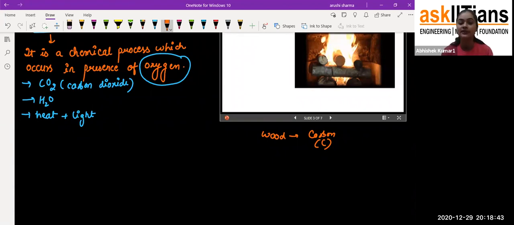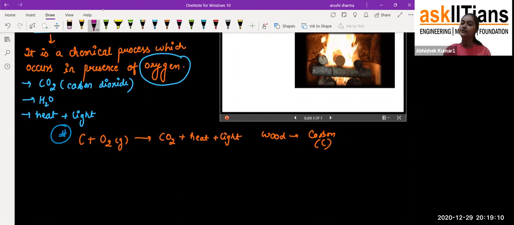If I tell you about the carbon, this is carbon C plus oxygen. Oxygen is a gas which we get from our atmosphere, and then we get carbon dioxide along with heat and light. Now, this reaction is called the combustion process. So now you'll come to know what combustion is. In combustion, the substance is burning, and it is generally a substance made up of carbon.